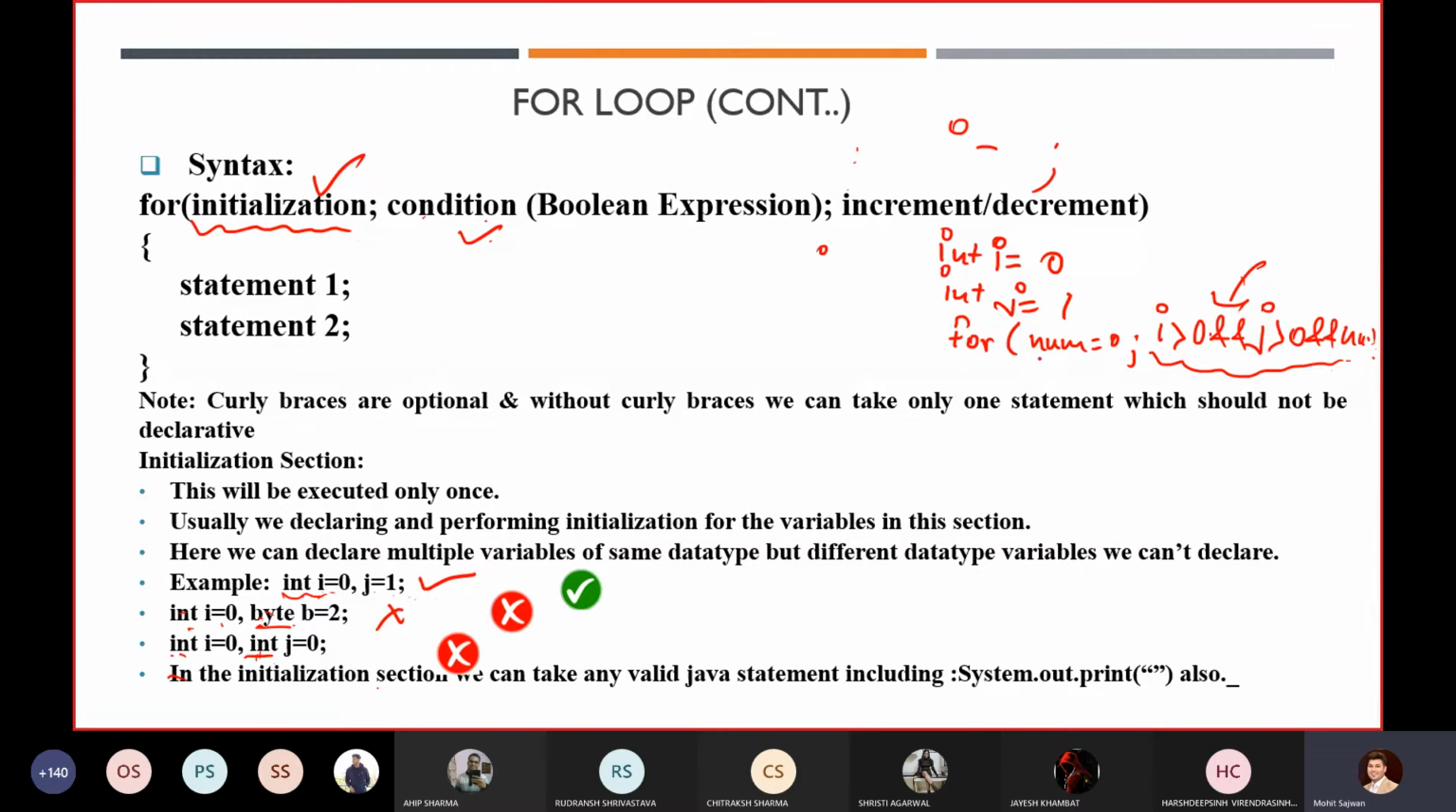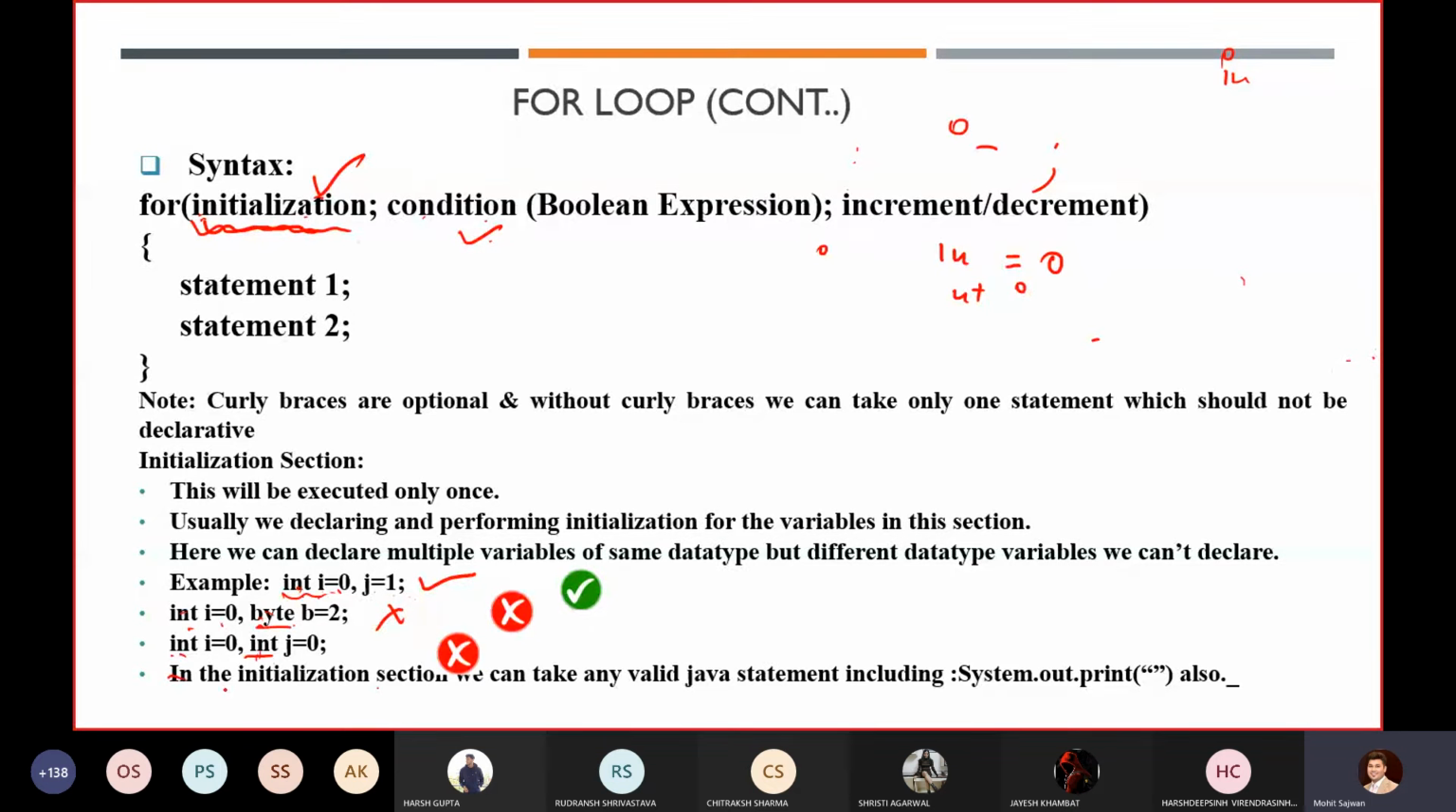Similarly, in the case of a while loop also, we can initialize any number of variables. But where we are getting an error is inside the initialization. If we want to initialize variables inside the initialization statement of a for loop, you can initialize multiple variables, but they should come under the same data type. You cannot declare different data types.